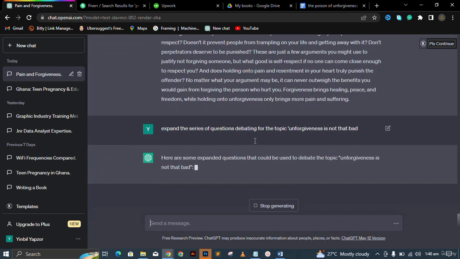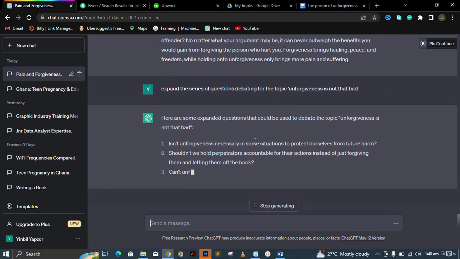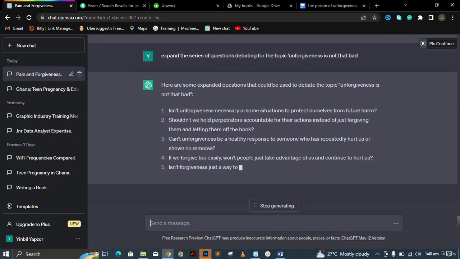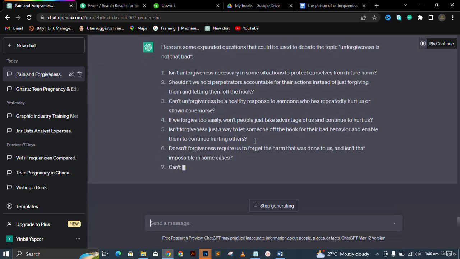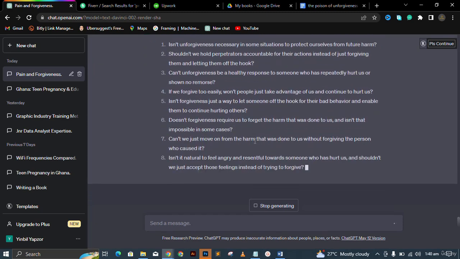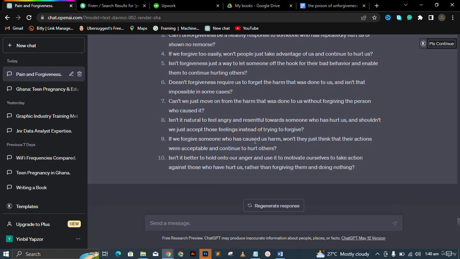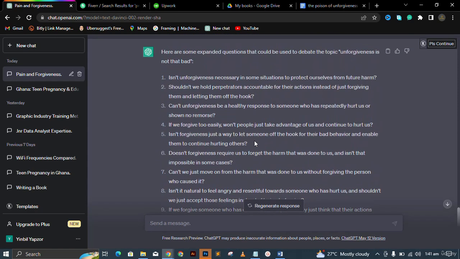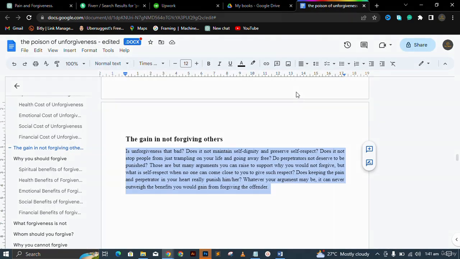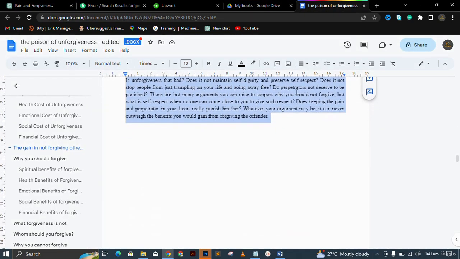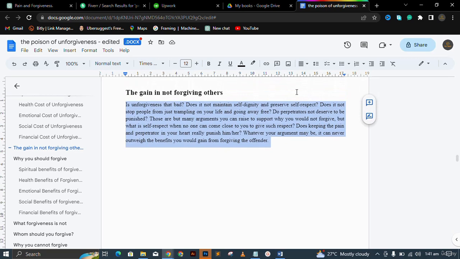So for example, here's an expansion. It's giving me more content in relation to that, a series of more responses that can even help make the document better. If you are writing a book yourself and you are stuck somewhere in the middle and don't know how to continue, you can use ChatGPT to help you with this, with your proofreading and all other things. So this is actually a way you can earn.